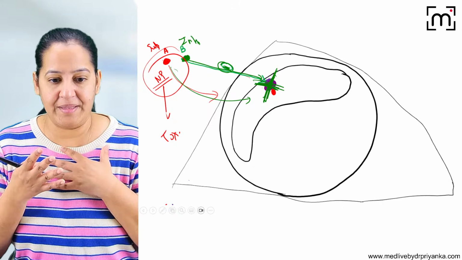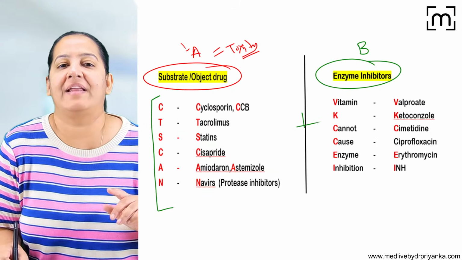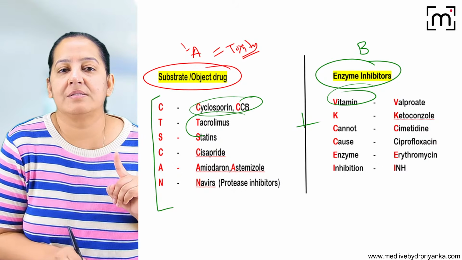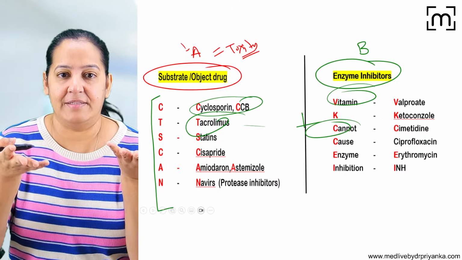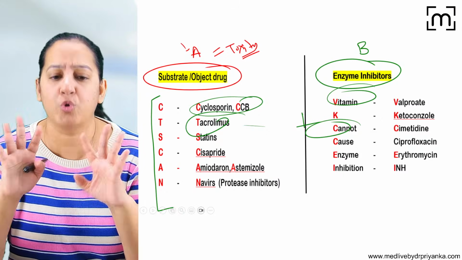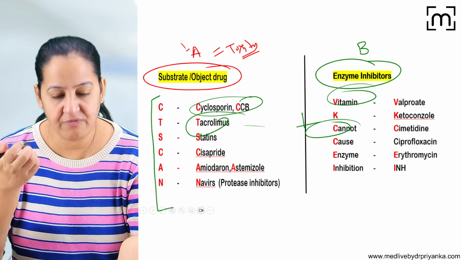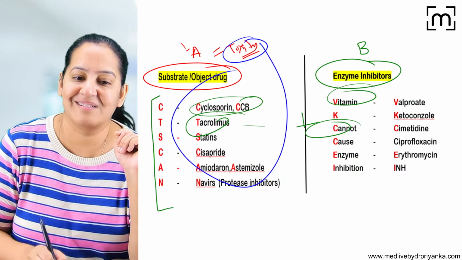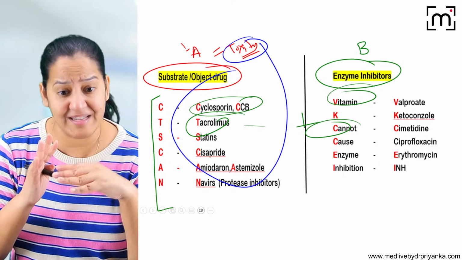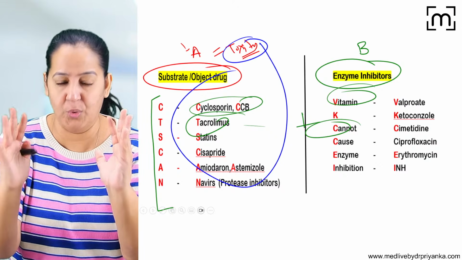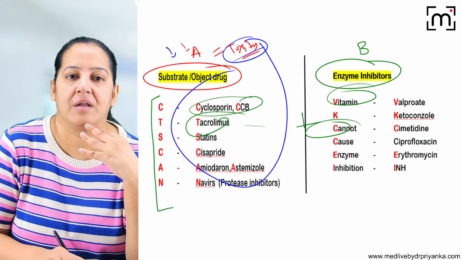Just suppose there is a patient in my clinic. I am a doctor and I am giving a combination of any two of these drugs. Maybe this with this, this with this. I have forgotten this list, and for example I'm not a very good doctor and I don't know this inhibition mechanism. So the patient will come to me with toxicity of these drugs. I cannot afford that. So either I will avoid this combination, or if I can't avoid it and it is necessary to give a combination from the two lists, I will reduce the dose of A. With the dose of A reduced, it will show the same action. I hope you are getting it.